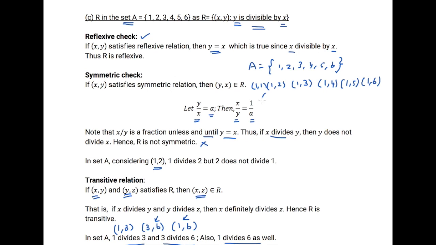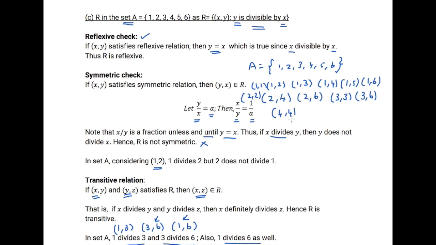Considering 2, 2 can divide 4, 2 can divide 6. Considering 3, 3 can divide 3, of course we missed (2, 2) here, (3, 3) is possible and (3, 6) is possible.